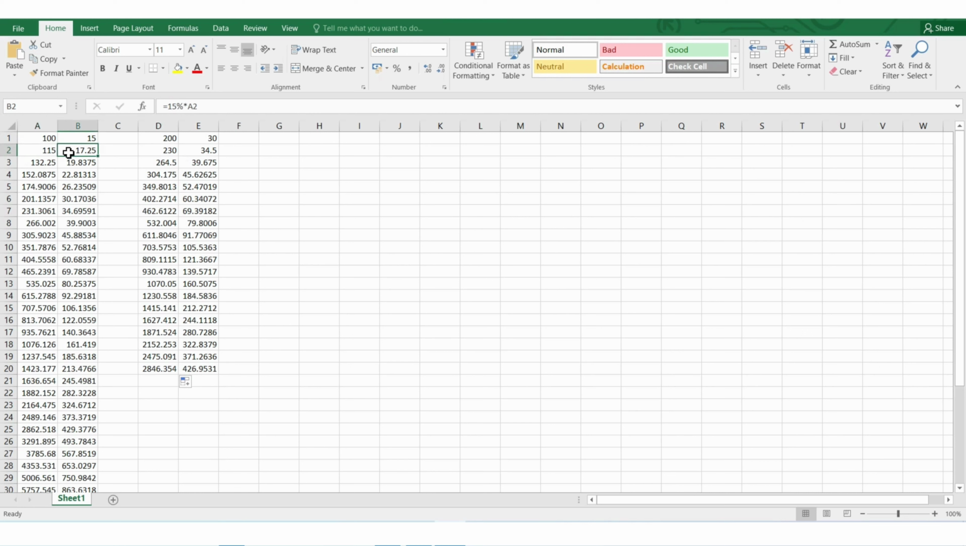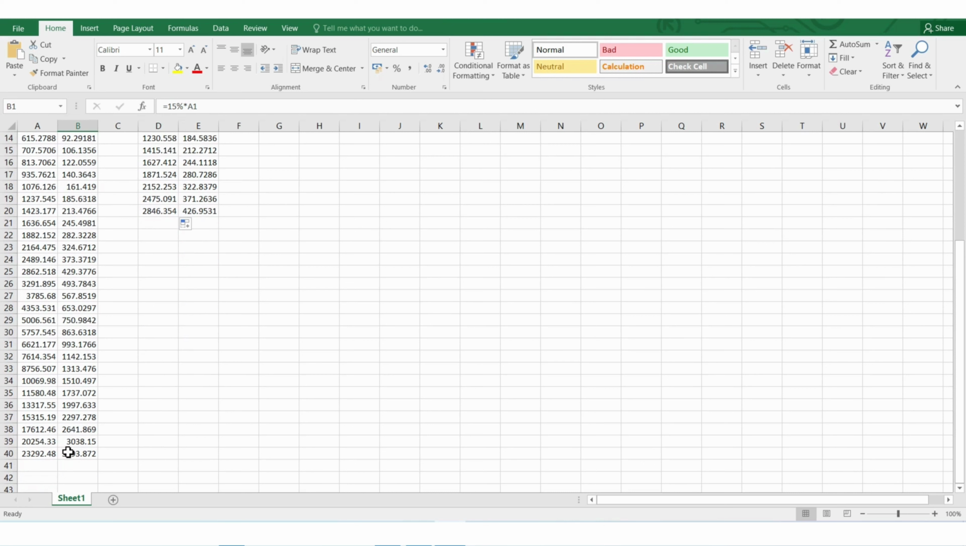So now his interest will increase to 17.25. Now again this 132.25 is this plus this, as you can see here, A2 plus B2. And similarly, now he'll get 19.83 as the interest. So in the starting he was getting 15, then 17, 19, 22, 26. This just goes on increasing until the 40th year, and in the 40th year, he's getting close to 3,500 rupees as interest.